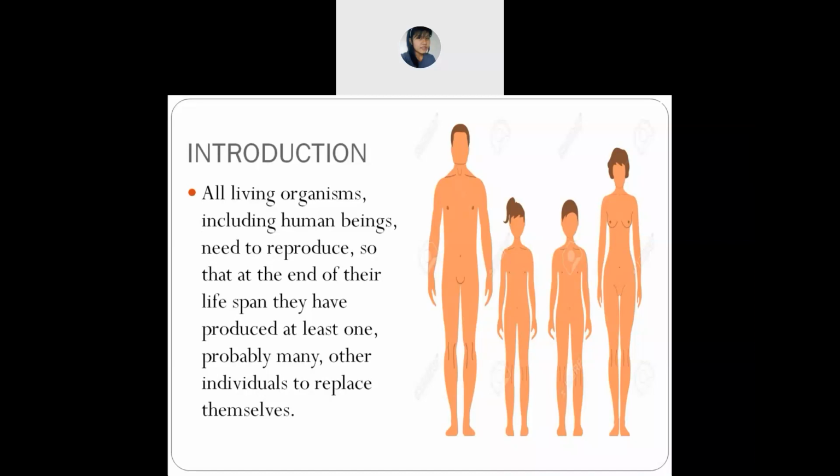At least one, or probably many. Probably many doesn't mean we will produce more and more. It's not like that. Did you understand what I'm trying to say? Did you understand the first one, all of you?